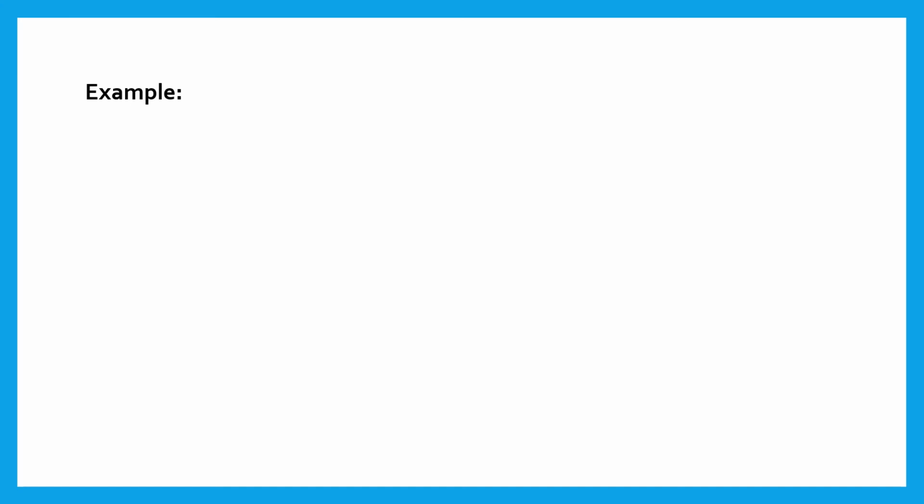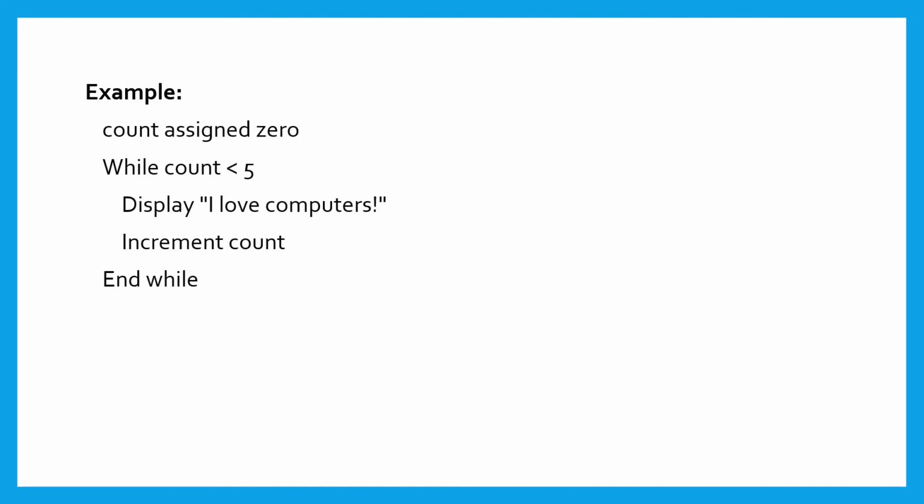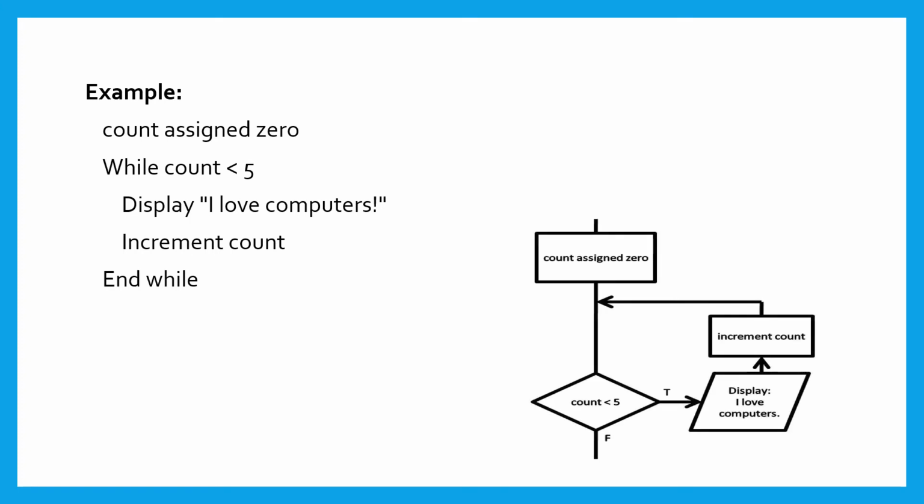While loop example. Count assigned 0. While count is less than 5, display I love computers. Increment count. End while. Here is the flowchart representation. Count assigned 0. If count is less than 5, display I love computers, then increment the count. Again repeat the process while count is less than 5. If the condition is false, then exit the loop.